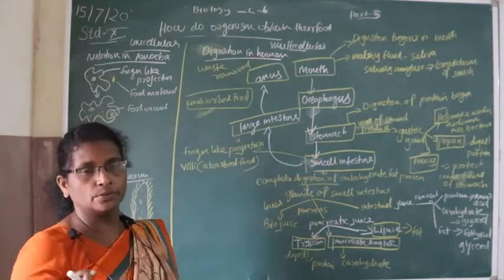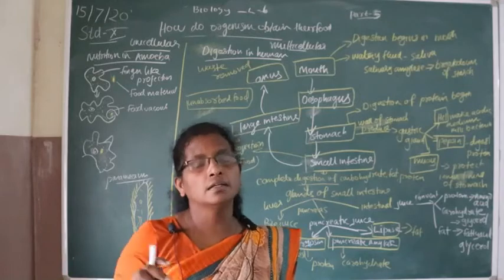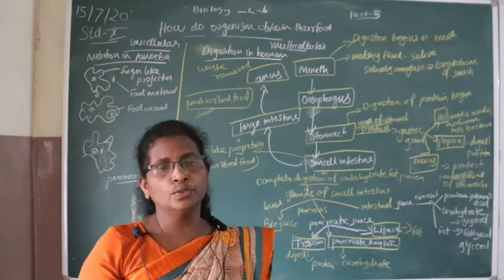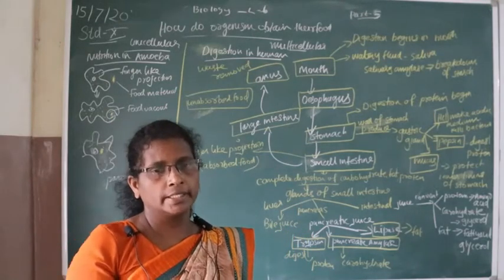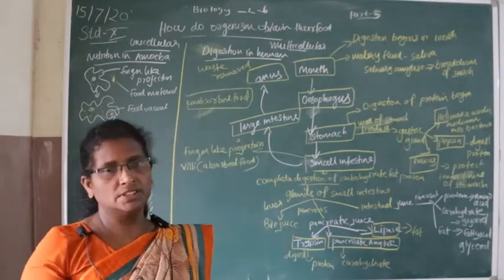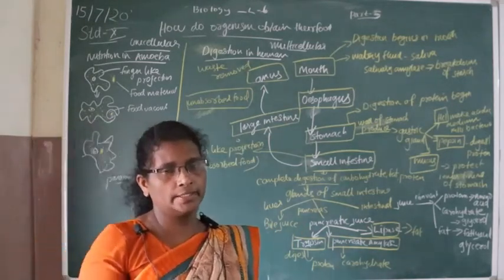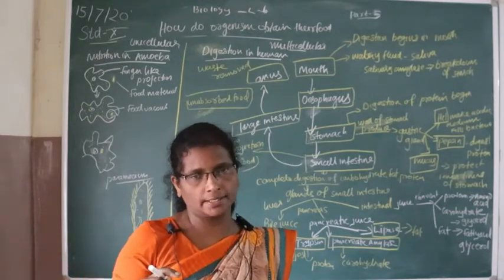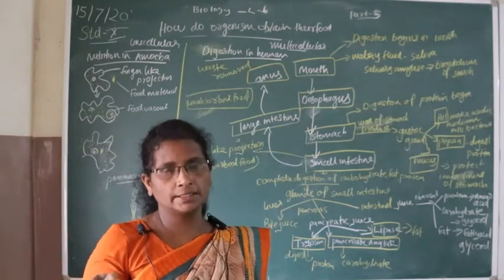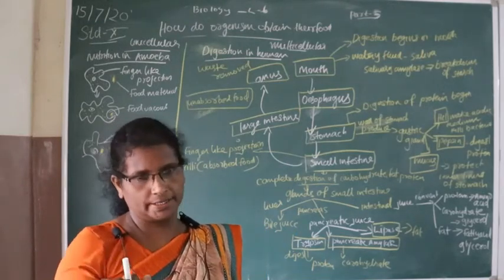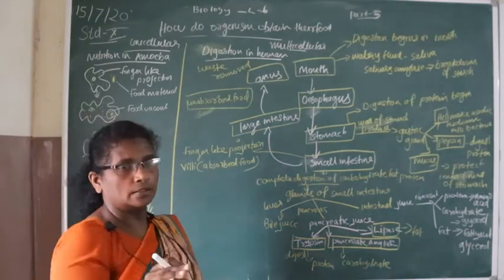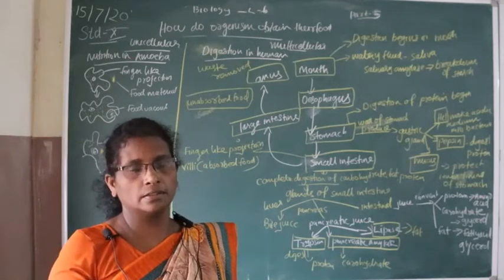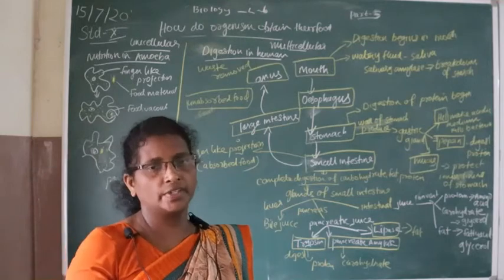Students, you know that unicellular organisms are made up of a single cell. The nutrition, the food, is taken in by the entire body surface of the single cell. But in multicellular organisms, specialized organs are there. These different specialized parts perform different functions. So we can say that whether the organism is unicellular or multicellular, the taking of food is different in different organisms.